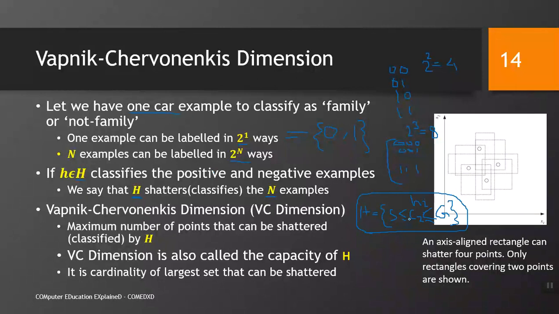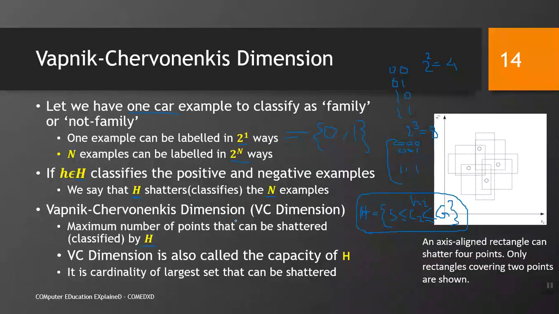And if we eliminate some hypotheses by looking at a new example, it means that our H has been modified. H only contains the set of hypotheses which are consistent with our solution. So, we know the concept of shattering. H shatters or classifies the n examples. The Vapnik-Chervonenkis dimension, VC dimension, is the maximum number of points that can be shattered by H,